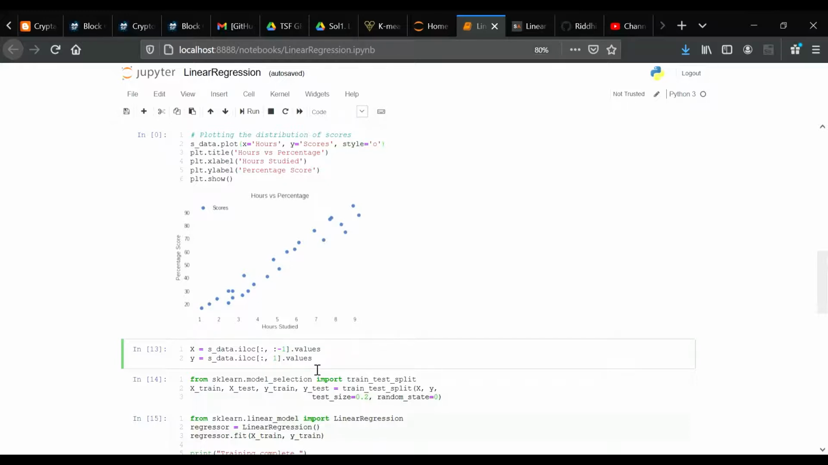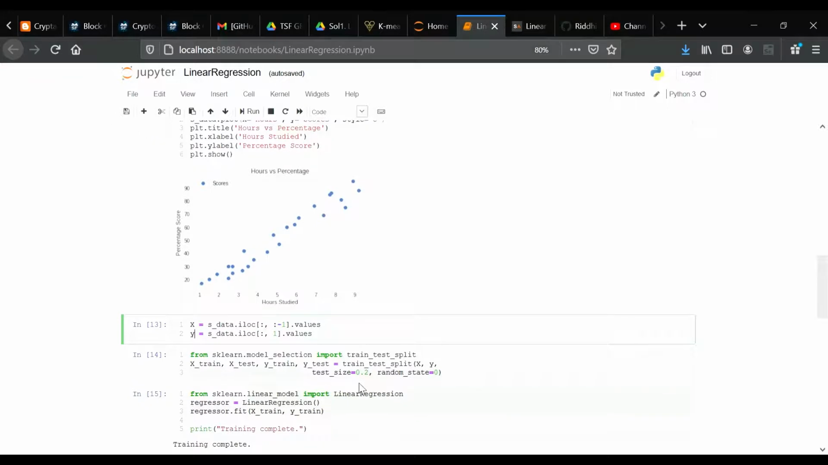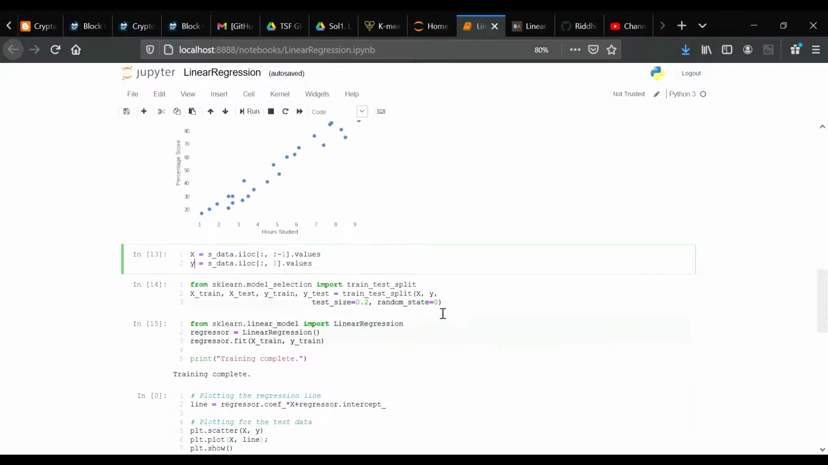Now that we have all the attributes and labels, the next step is to split this data into training and test sets. We will do this by using scikit-learn's built-in train_test_split method. So this script basically splits 80% of the data to the training set while 20% of the data to the test set. The test_size variable is where we actually specify the proportion of the test set.